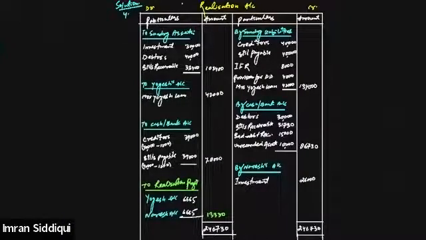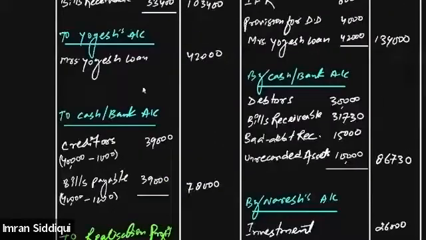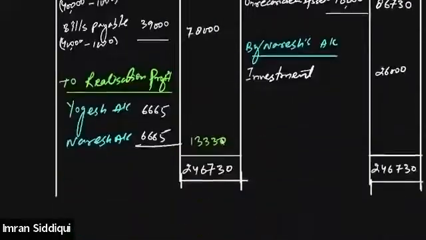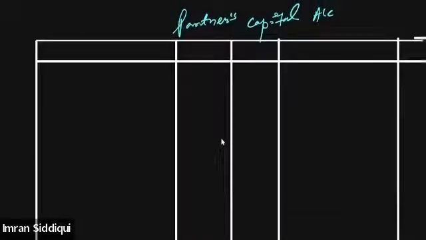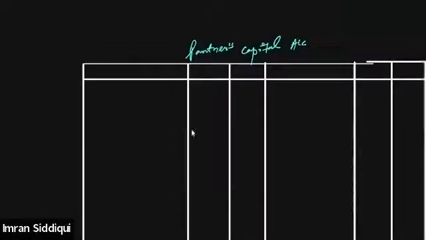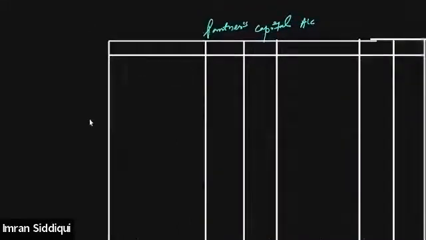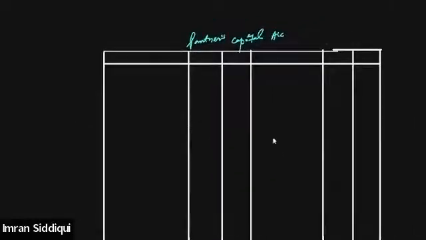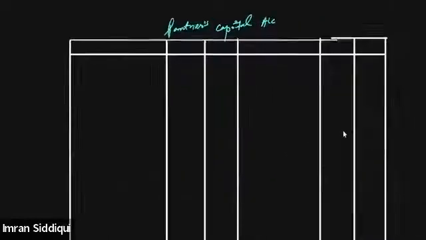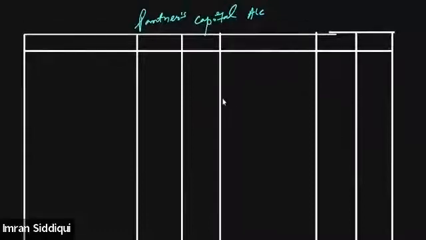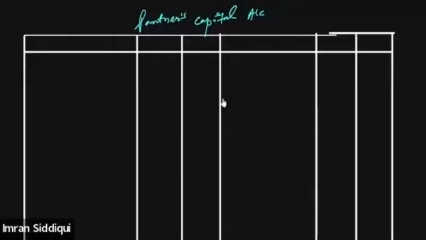Okay, so we are done with the realization account. Now we need to prepare the partners capital account. So let's do that quickly, everyone. Let's prepare the partners capital account.